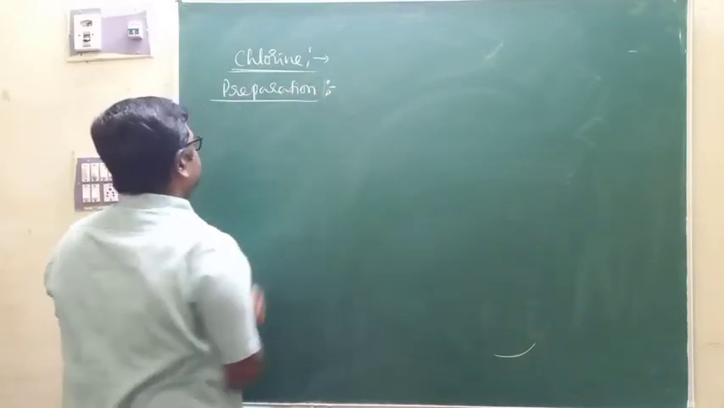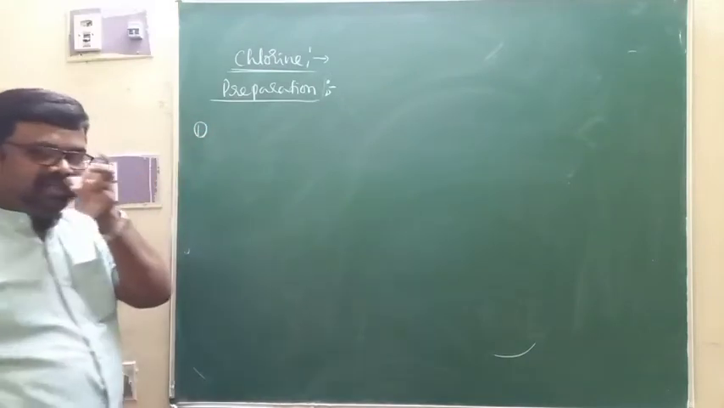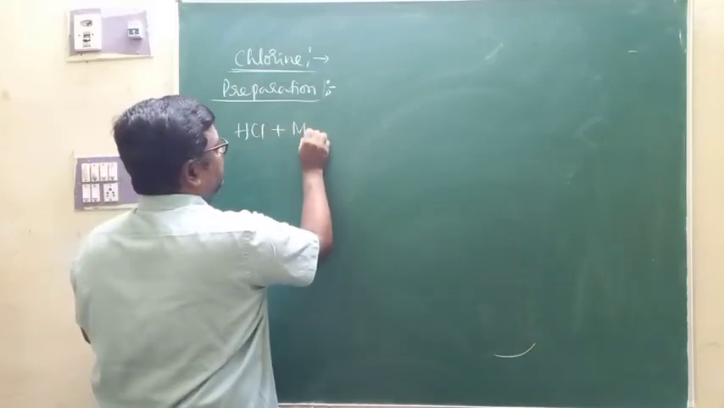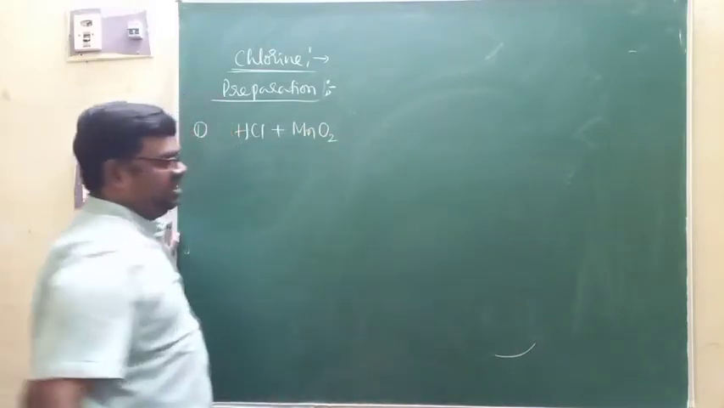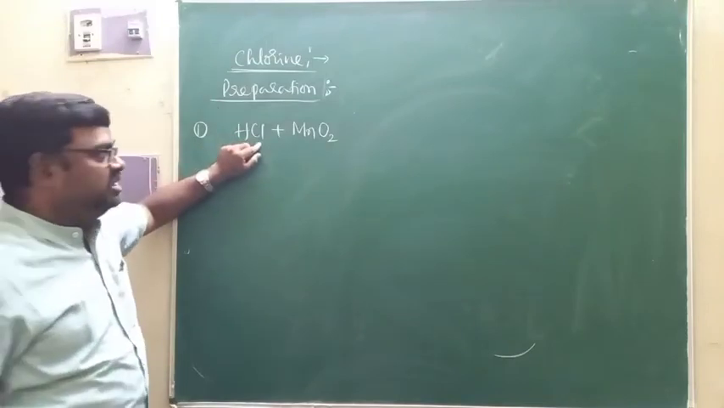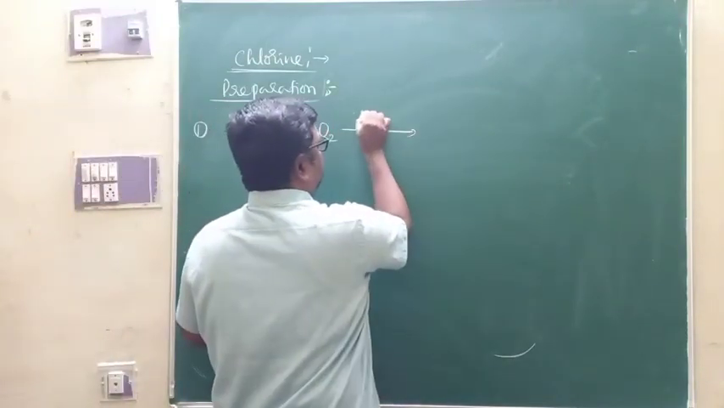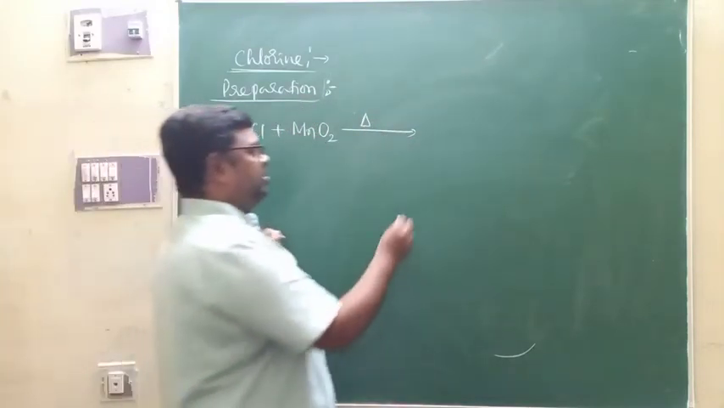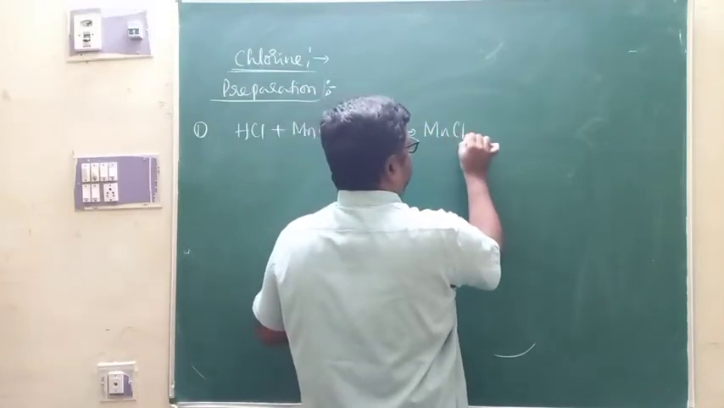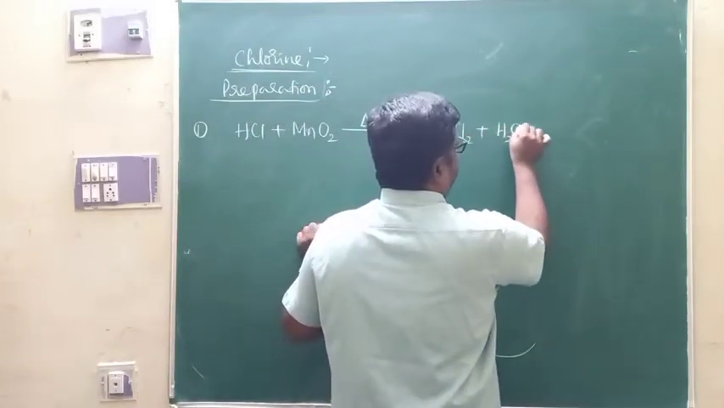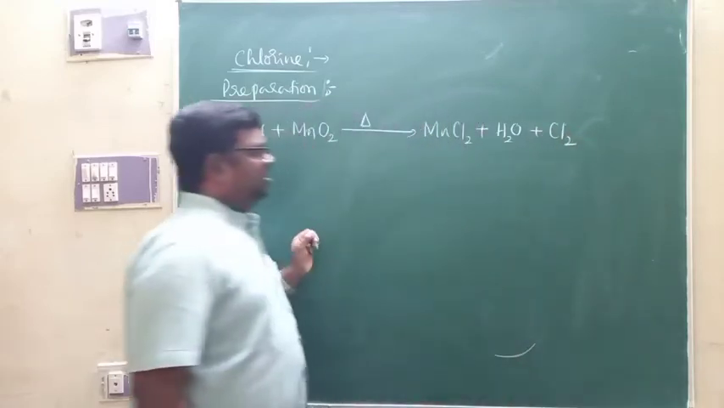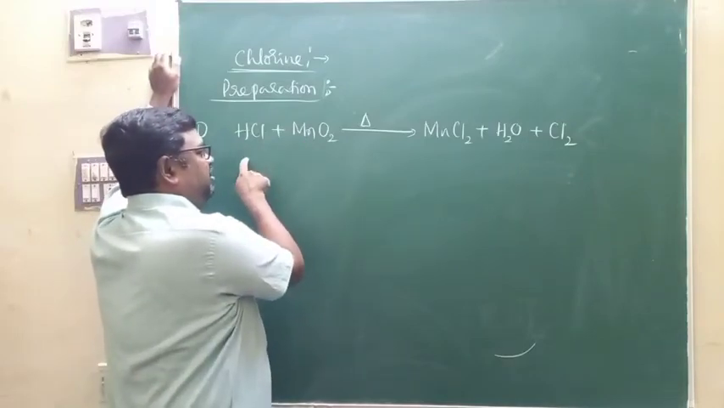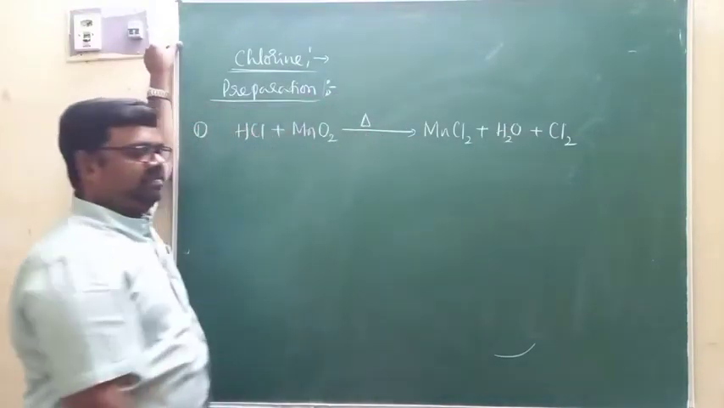One method for the preparation of chlorine is a very simple method. When concentrated hydrochloric acid is heated with manganese oxide, MnO2, you are going to get the corresponding chloride along with the formation of water and chlorine. This is one method for the preparation of chlorine. That is, manganese oxide oxidizes hydrochloric acid to chlorine upon heating.